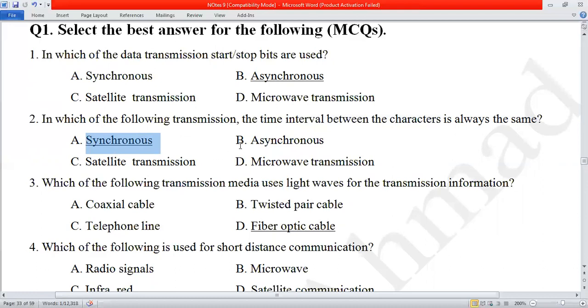But over here, three others are there: asynchronous, satellite transmission, and D is microwave transmission. So the proper or correct answer is synchronous transmission, because I read A, not A is the option. Synchronous transmission is the correct option.